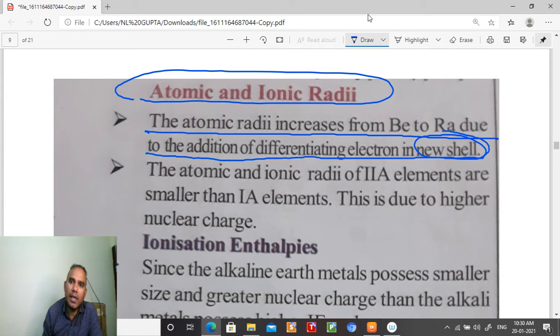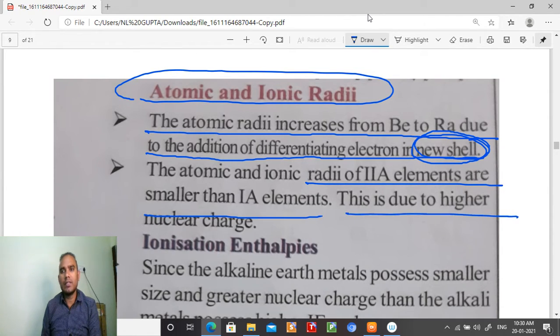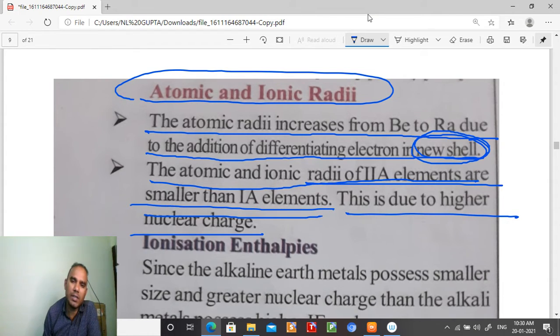So with every element, one new shell is getting formed, so the atomic radius increases. The atomic and ionic radii of second group A elements are smaller than first group A elements. This is due to higher nuclear charge.